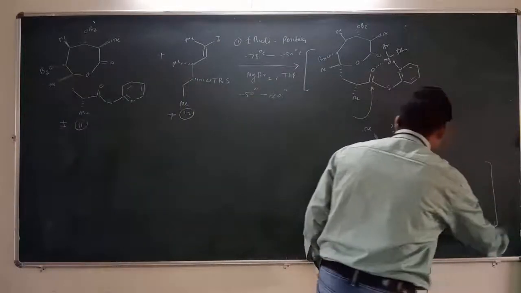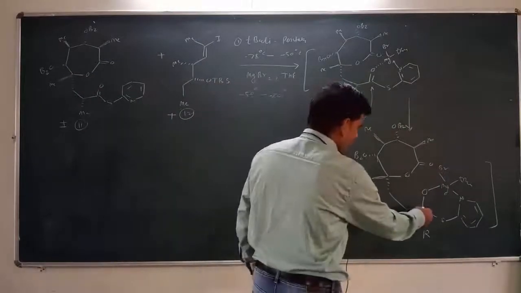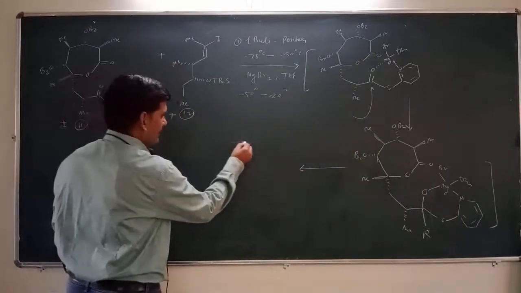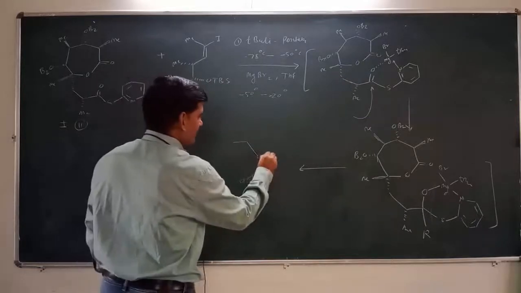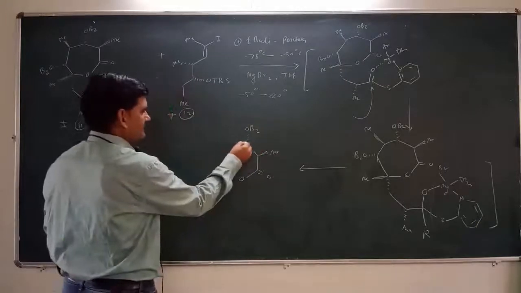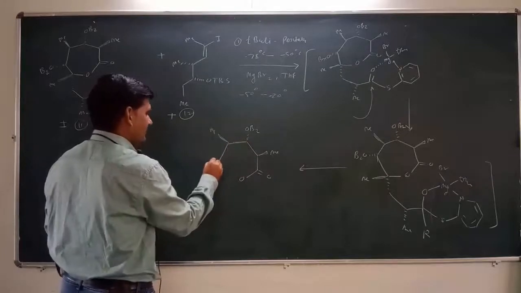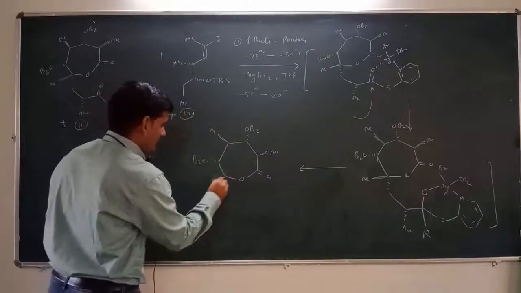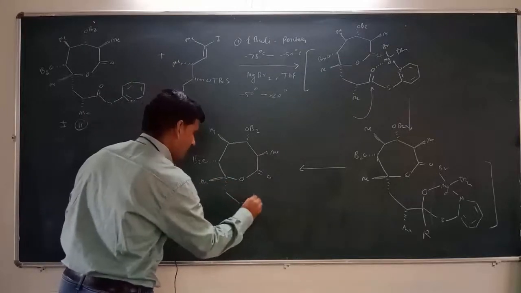So we get such a complex. Then in the further step what happens? These will be converted into a carbonyl group, and then this group will be removed and we get a structure like this. Here is oxygen, here is the carbonyl compound, here is this methyl substitution, here is the OBn substitution, and then again this methyl substitution, again this protected alcohol, and here we get this methyl substitution, and this is the carbonyl group.